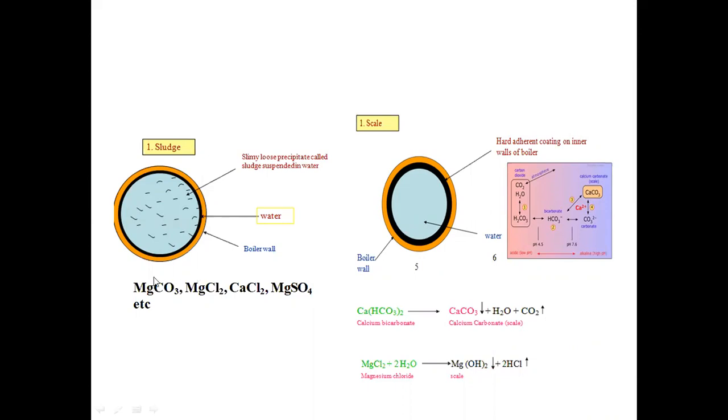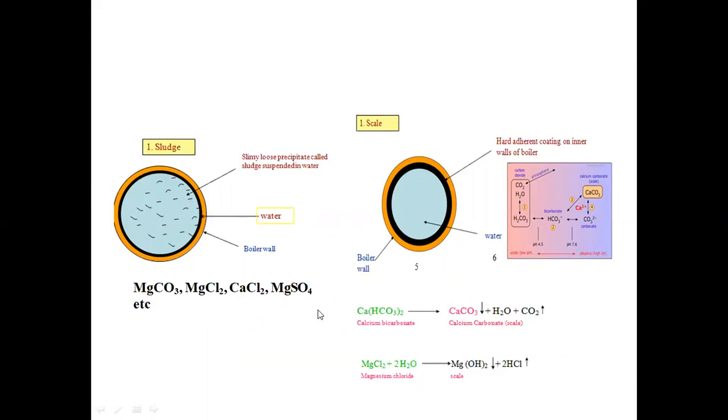Already told, sludge is loose and soft because of the formation of magnesium carbonate, magnesium chloride, calcium chloride or magnesium sulfate at high temperature, which converts water into steam. If the water has this type of contaminants, these chemicals may form loose, smooth, soft deposits on the inner walls of the boilers.